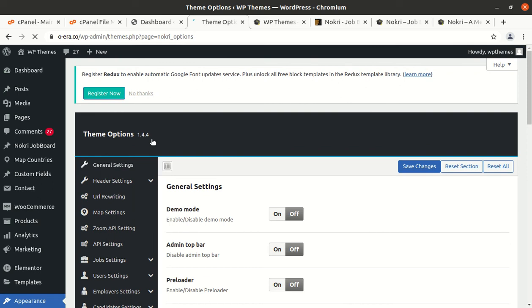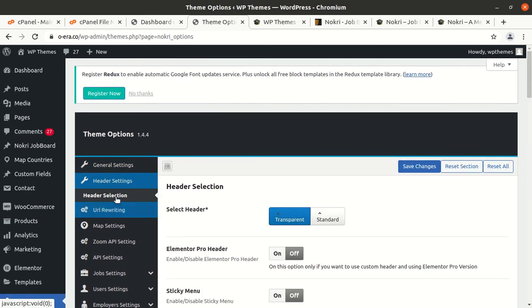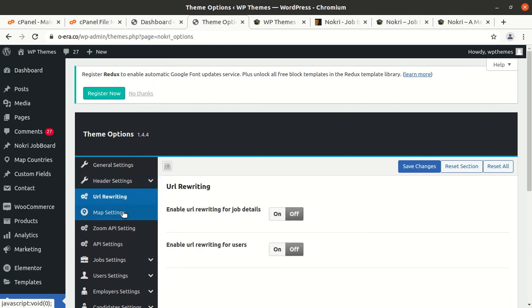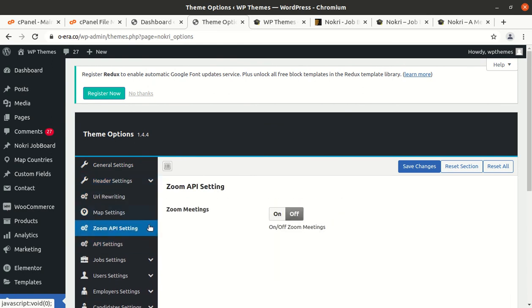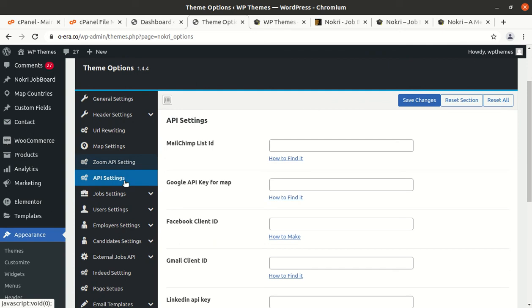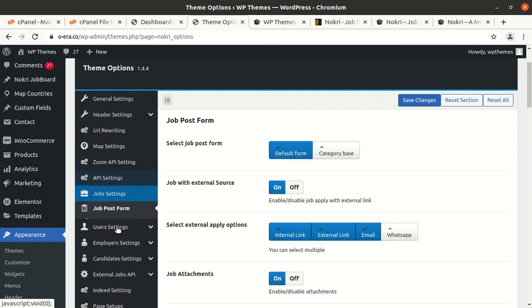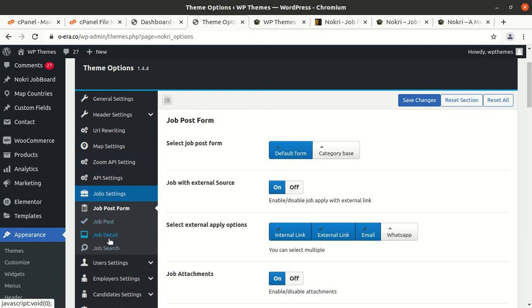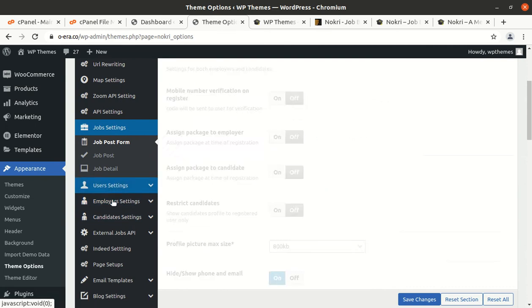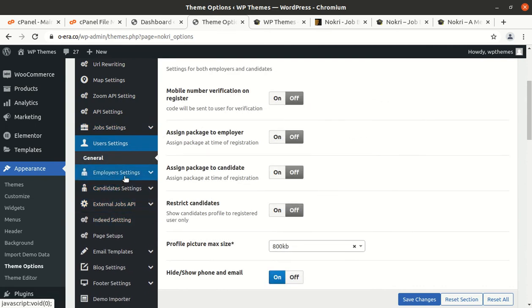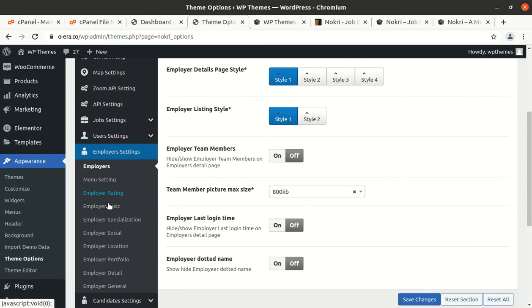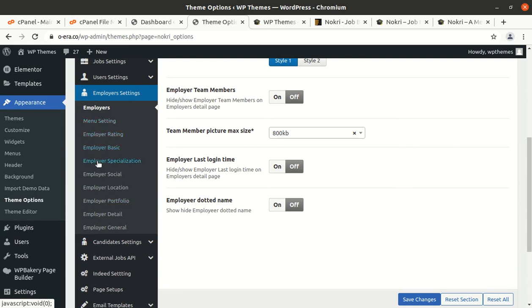And this is the theme options of Naukri WordPress theme. This is header setting, URL rewriting, map settings, Zoom API settings, job settings, and job details are here. Employer settings, so it is also having multiple fields and areas.